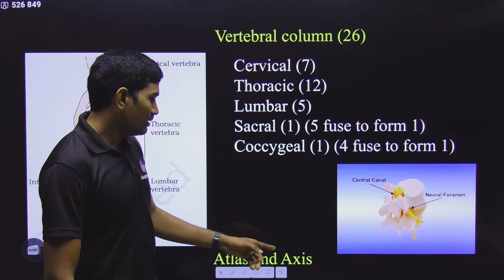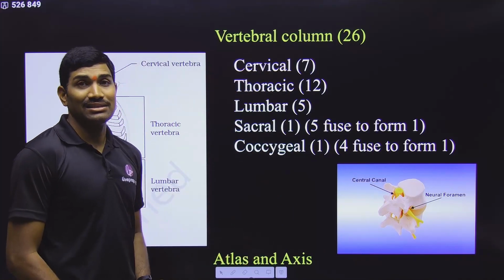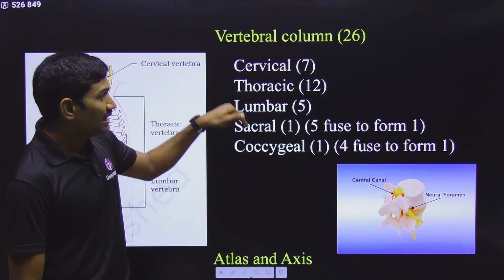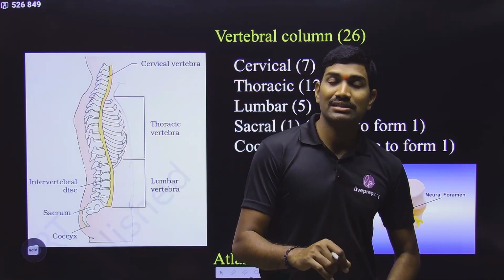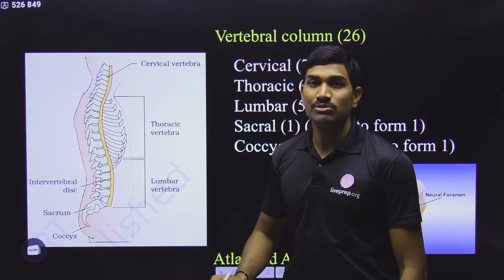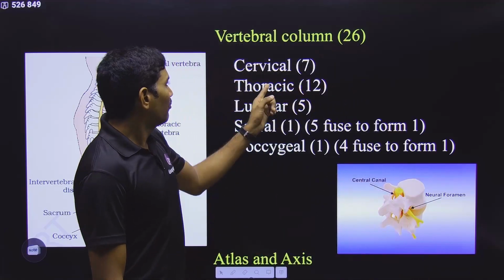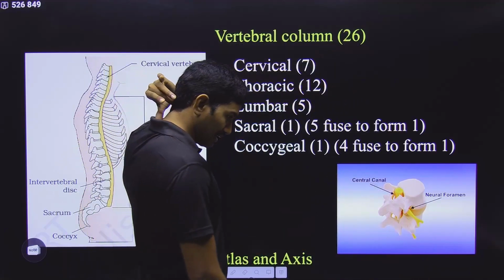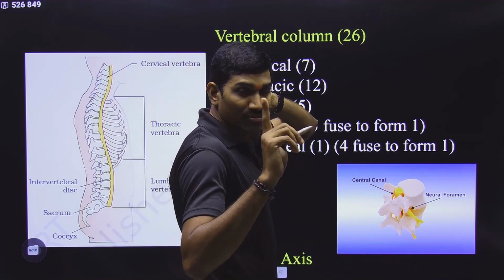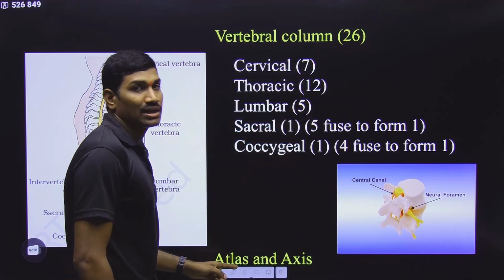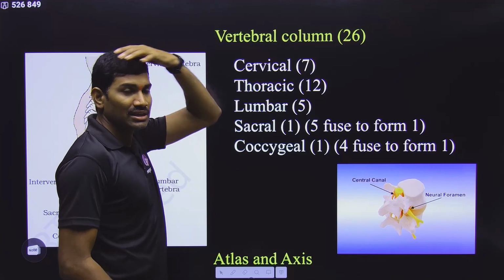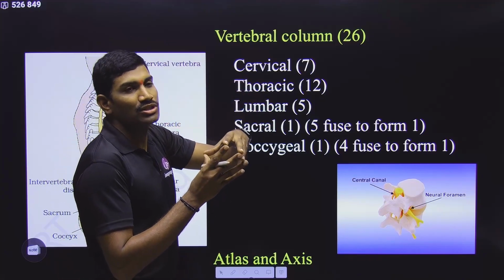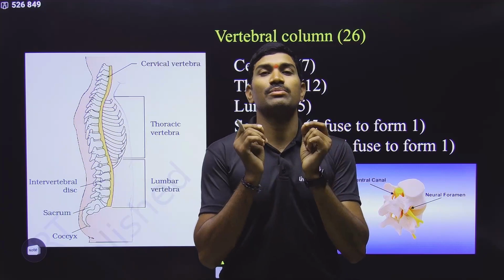That's it. So next we are talking about atlas and axis. Regarding these names, here they have not mentioned them, but at the end of the chapter under the heading of joints they have mentioned these names. What are these atlas and axis? The first cervical vertebra is called the atlas, and it bears the entire weight of the skull. It is connected with the occipital bone through the occipital condyles.